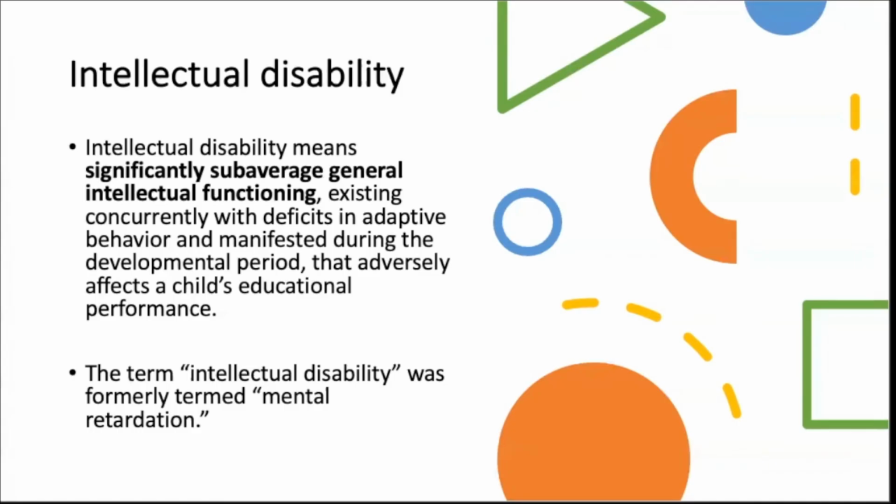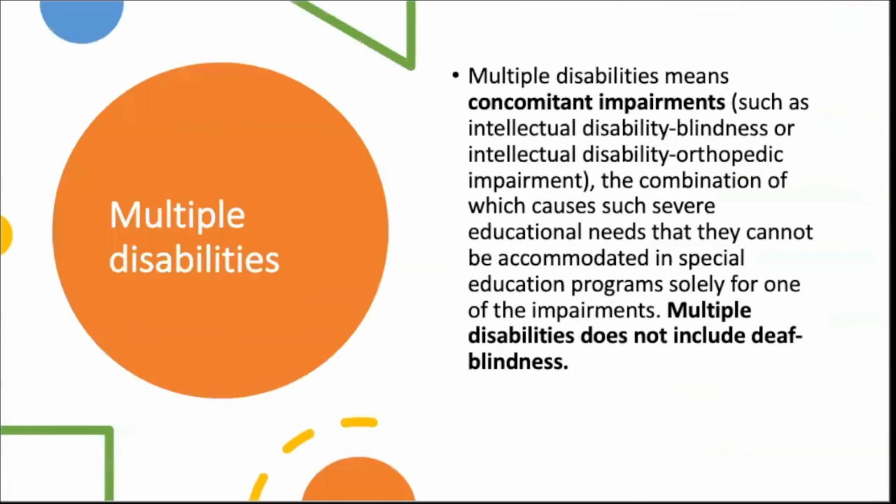And then in those classrooms, you will likely find students with significant autism, significant intellectual disability, and other disabilities that are much more high needs than others. So next we have multiple disabilities. Multiple disabilities is a very interesting one in that it is a combination of a student having more than one disability. And of course that can happen. It's not unusual at all to have students with comorbid disabilities or concomitant impairments. You may also find a student who has a hearing impairment and also has an other health impairment, meaning more likely ADHD.